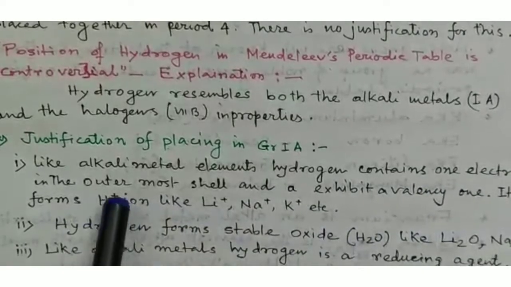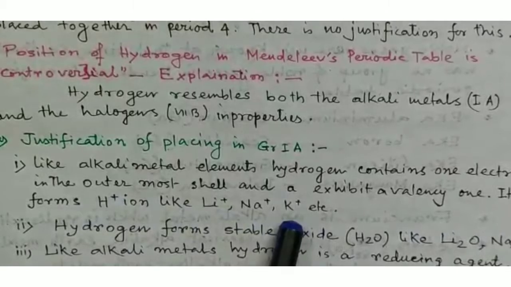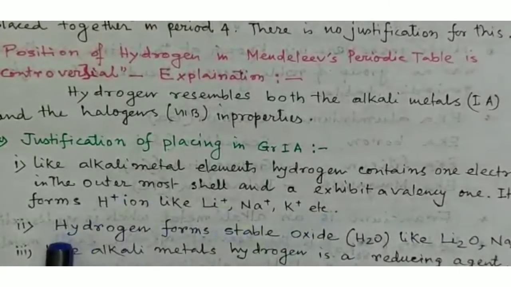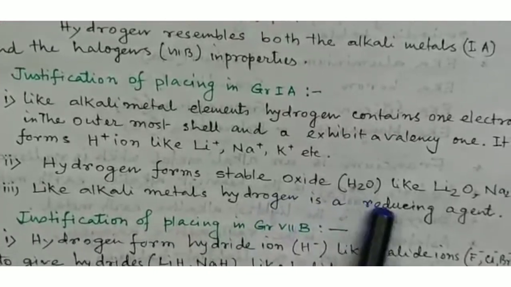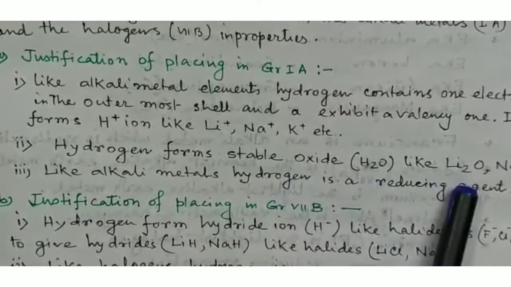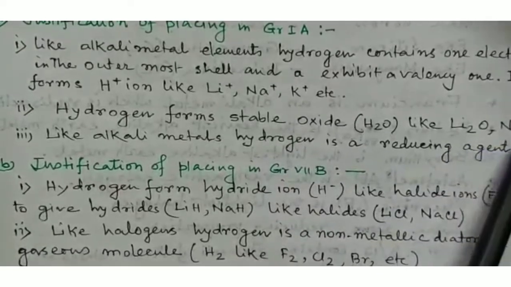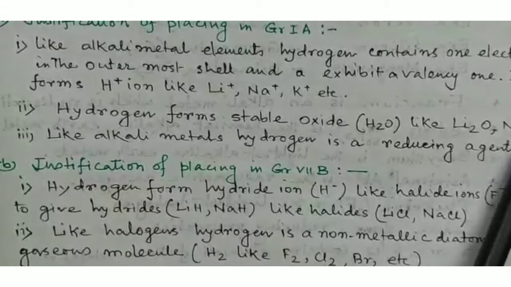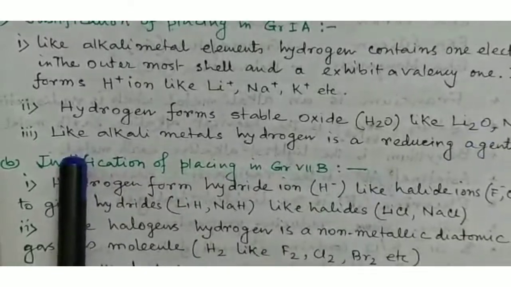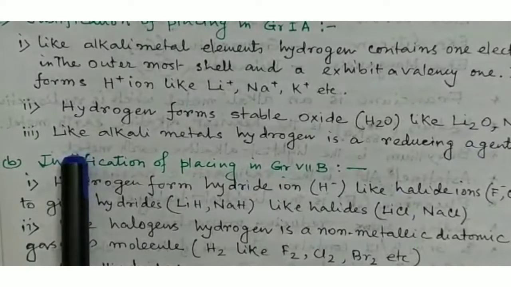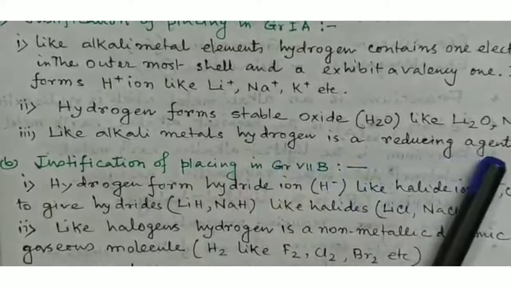It forms the hydrogen ion H+, like Li+, Na+, K+, etc. Number 2, hydrogen forms a stable oxide like H2O, like lithium forms lithium oxide and sodium forms sodium oxide. Both are stable. And the last justification for placing it in group 1A is that, like alkali metals, hydrogen is a reducing agent.